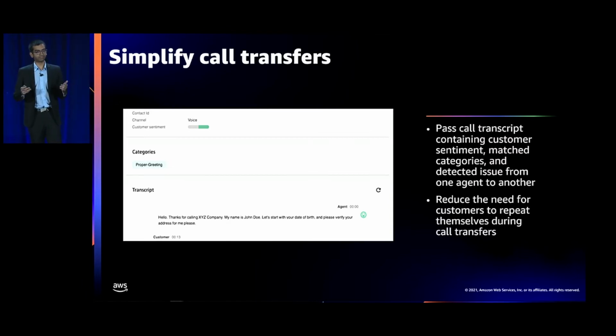With Contact Lens's real-time capabilities, you can pass a call transcript from one agent to another agent or to a supervisor to simplify these call transfers. Having the transcript handy, along with customer sentiment trend, detected issues, and matched call categories, provides all the relevant context for someone to quickly come up to speed. This means that customers do not have to repeat themselves during call transfers, and their issues are resolved much faster.